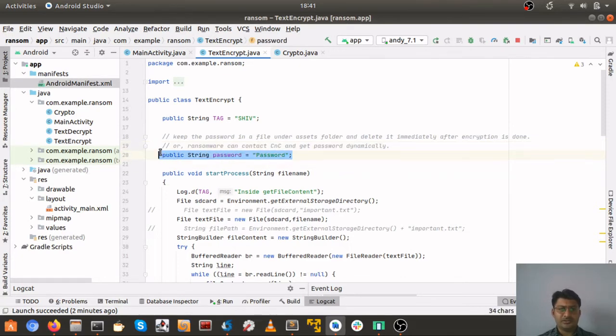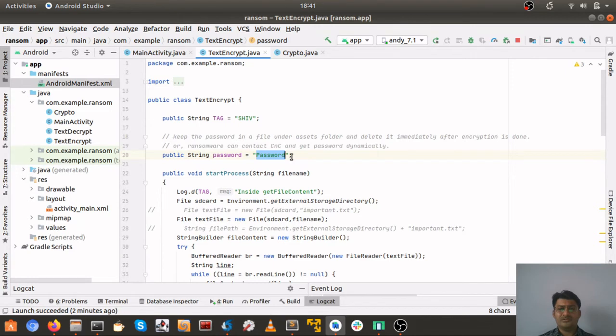So this is the password. For simplicity, I have just hard coded the password in the code itself. Remember, I have seen some ransomwares which have the password included in the code itself, and it's just a matter of reverse engineering the code and you know the key. But advanced ransomwares won't do this.